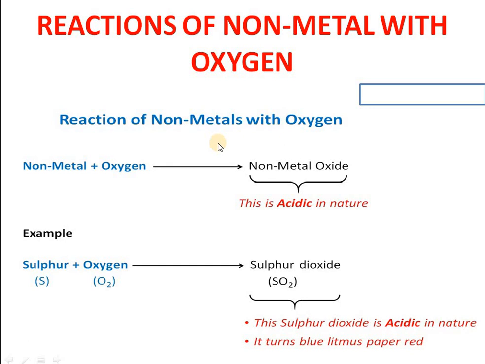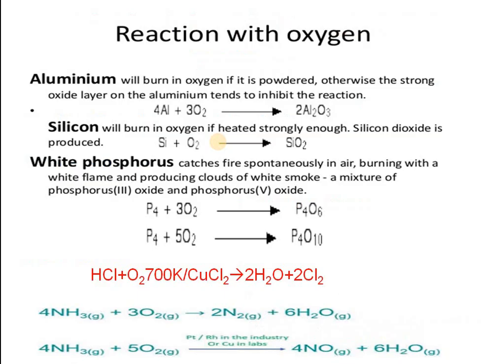Similarly, non-metal plus oxygen gives rise to non-metal oxide, which is acidic in nature. Sulfur dioxide is acidic, sulfur trioxide is acidic, P4O10 is acidic, carbon dioxide is acidic. Aluminium oxide will be amphoteric. So these are the oxides we have discussed.